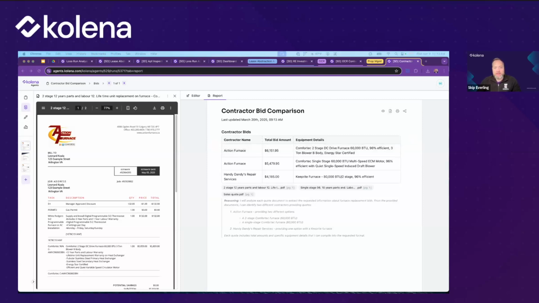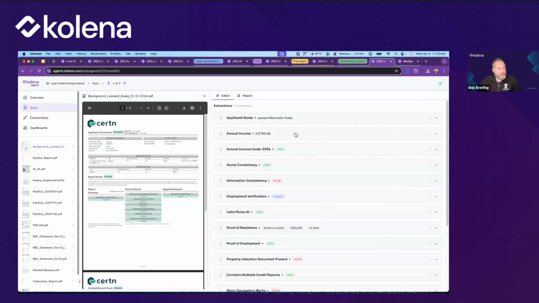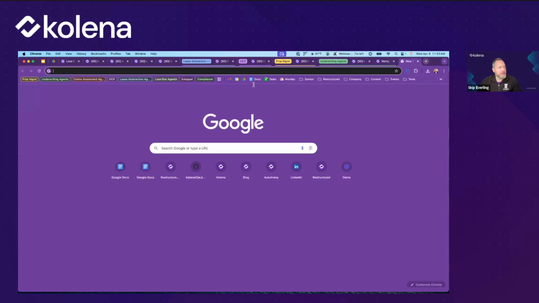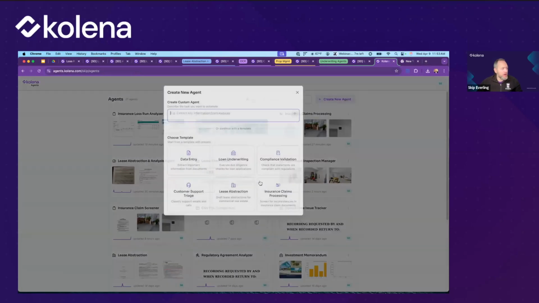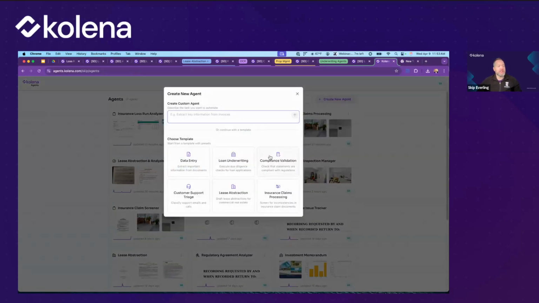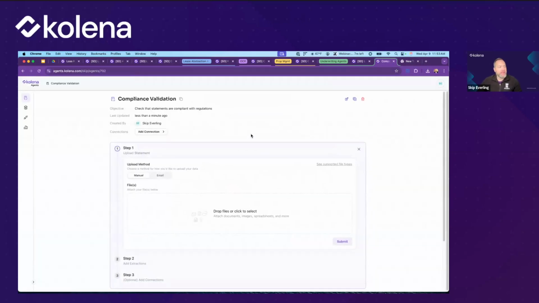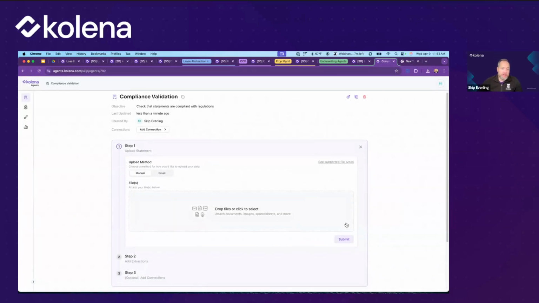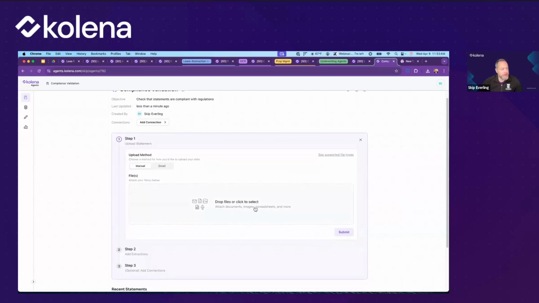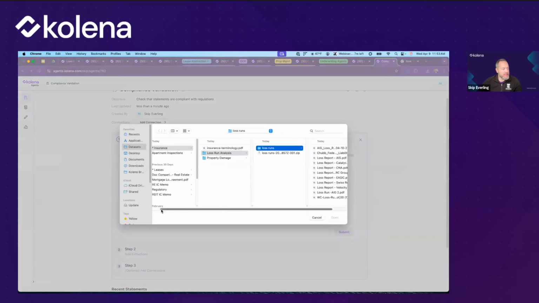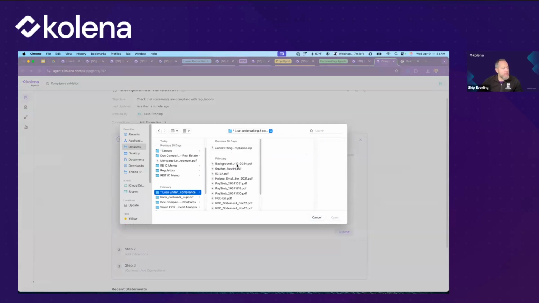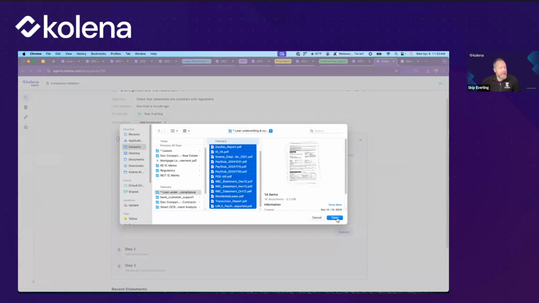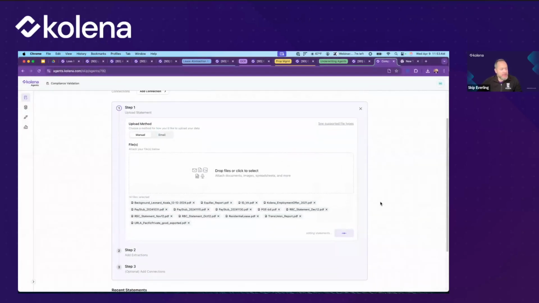Okay. Last thing, I want to show an underwriting agent. So let's say that, actually, let me just start this from new here. Let's say that you want to check something for compliance. In this case, I'm going to show an example of somebody who's applying for a residential loan to rent a property. I've got that set up here as, let's see, where did I put that? There we go. This is a set of documents that correspond to an individual's application.